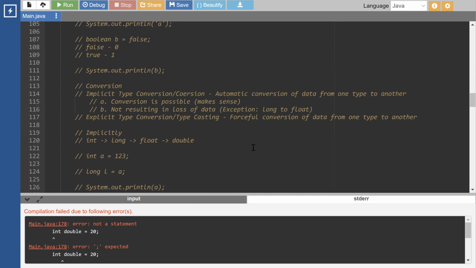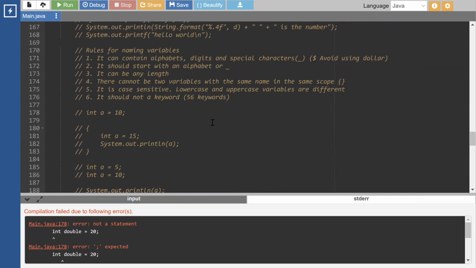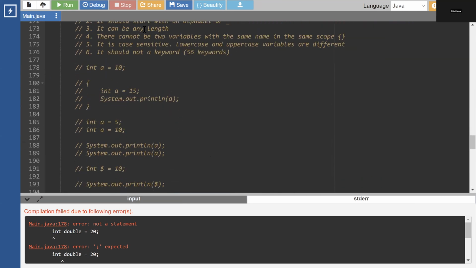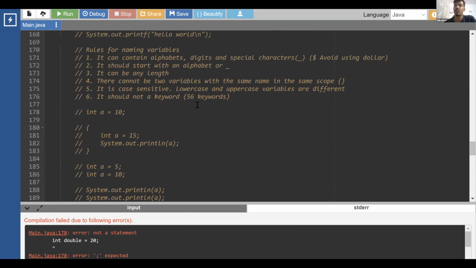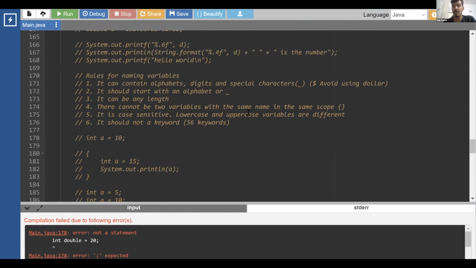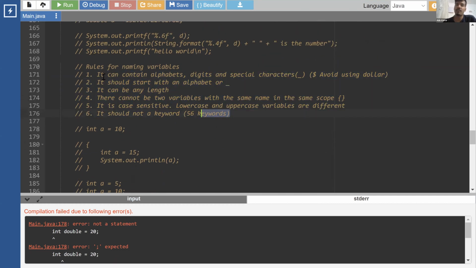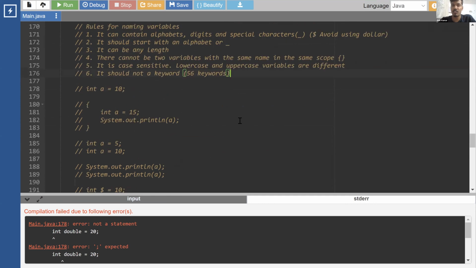Gradually, as we keep on learning, there will be if, else, for, while, do. All these are different keywords, so you cannot use them as variable names. Okay, that's it. These are the rules that we have for naming variables. If you follow these rules, you can give whatever names you want to your variable. If it violates any one of these rules, you'll most likely see errors, saying that this kind of variable creation is not allowed.